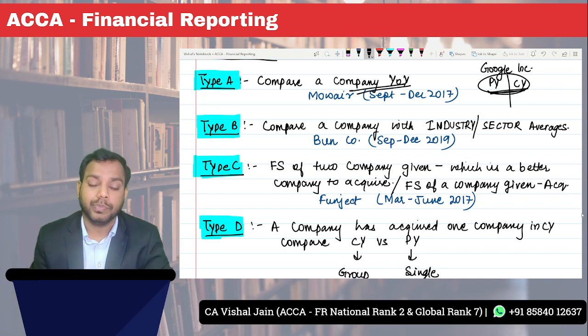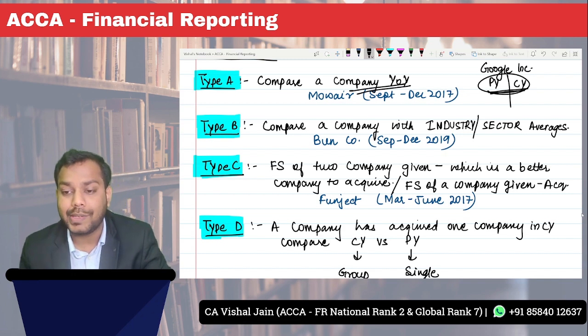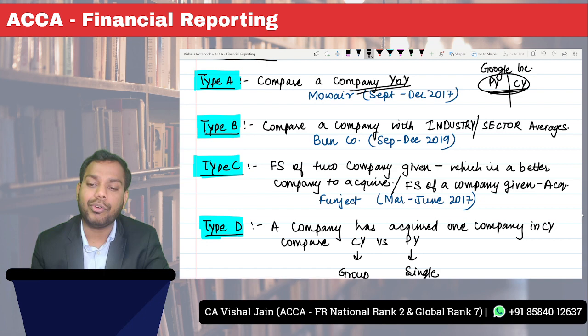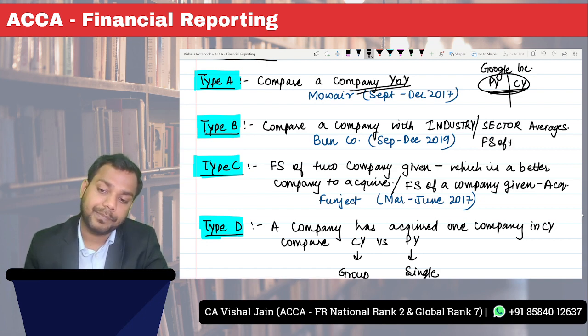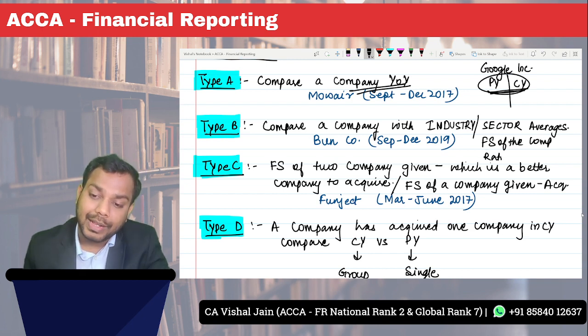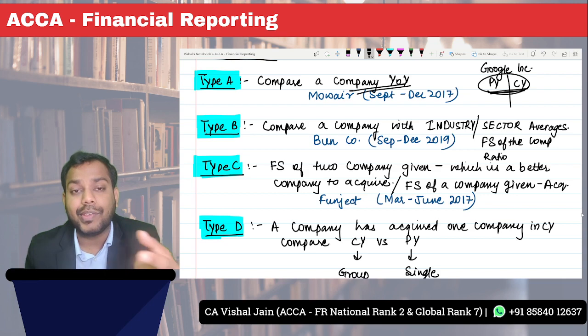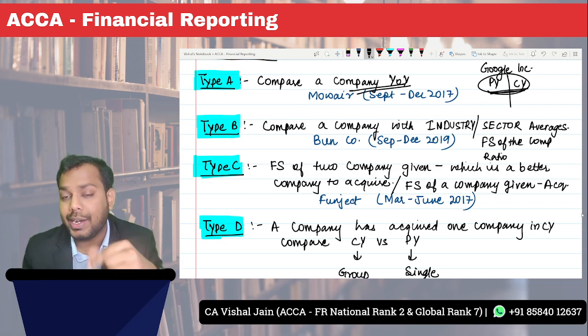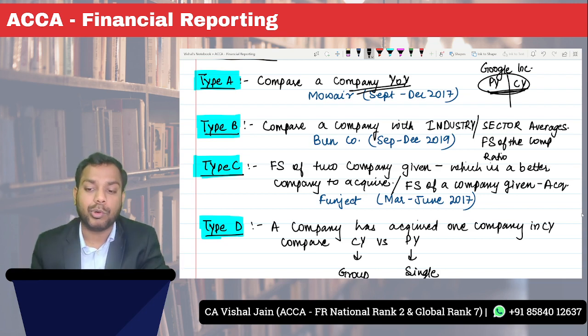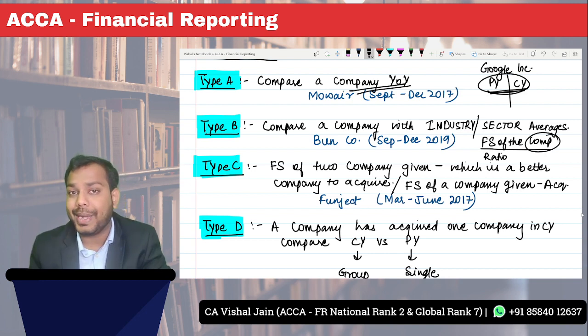Okay, so in type B, compare a company with the industry or sector averages. Here the question will give you the financial statements of the company plus ratios of the industry in which the company is involved. Let's suppose the financial statements given are of British Airways.